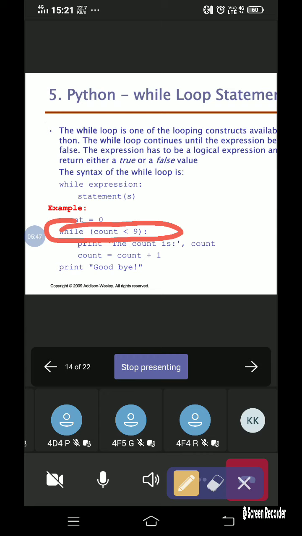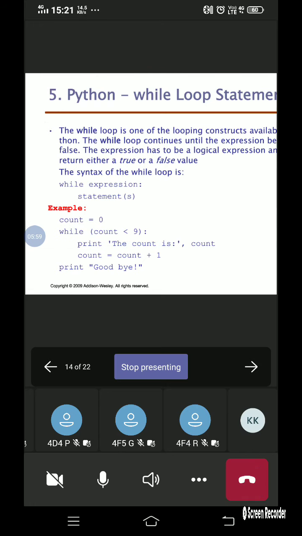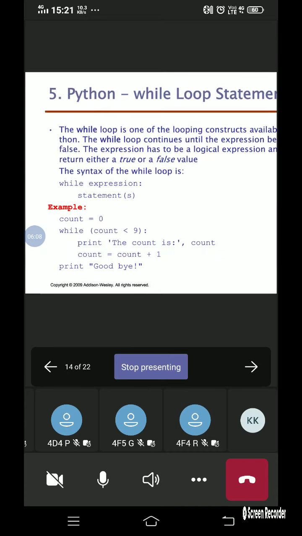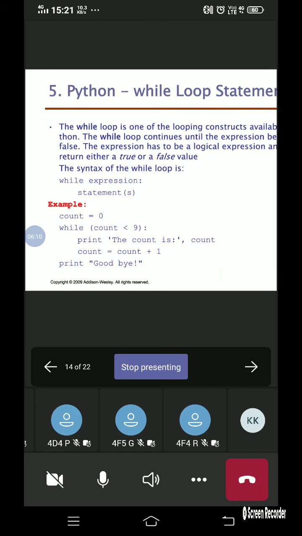So if the count value is less than 9, it means 0, 1, 2, 3 and so on up to 9. That's how we will be dealing with the while loop here. So what is the syntax for the while loop? The syntax for the while loop is: while space expression colon, then statement 1, statement 2, and so on up to statement n.